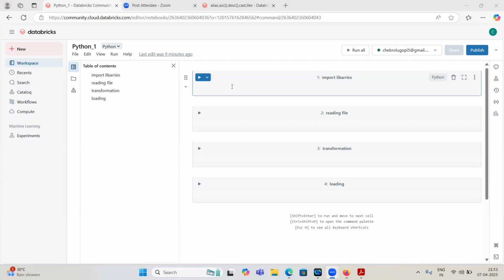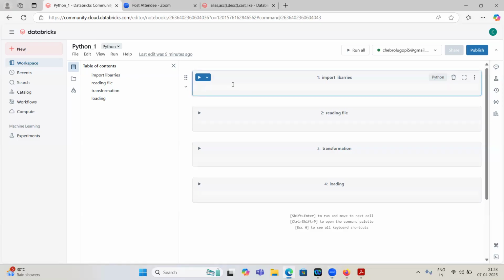Can anyone explain why we use Python? Why is it most popular? It is user friendly, beginner friendly. It has a rich collection of libraries. It has many inbuilt functions.